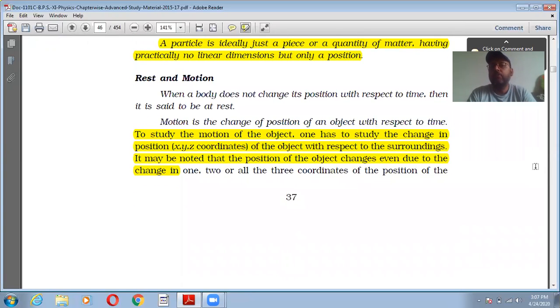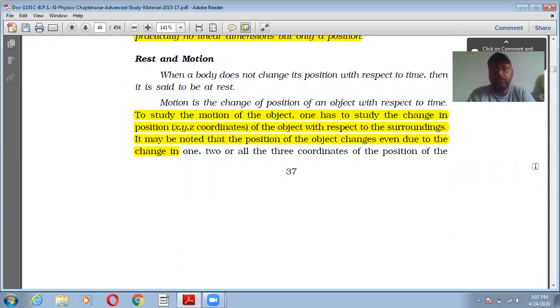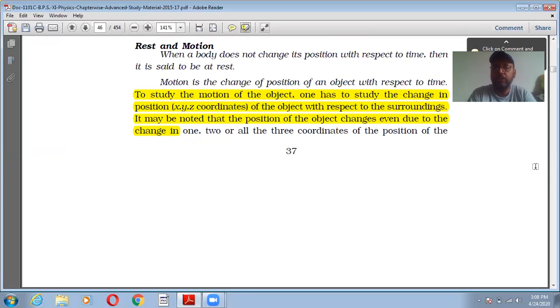Rest and motion. We are all very familiar with rest and motion. A body is said to be at rest if it does not change its position with respect to its surroundings, whereas motion is the change of position of the object. And the very important thing: when we study the motion of an object, we have to study the change in position with respect to the x, y, z coordinates with respect to the surroundings. The position of the object may change due to a change in one, two, or all three coordinates. Either one of the coordinates will change, or two of them, or all of them, right?